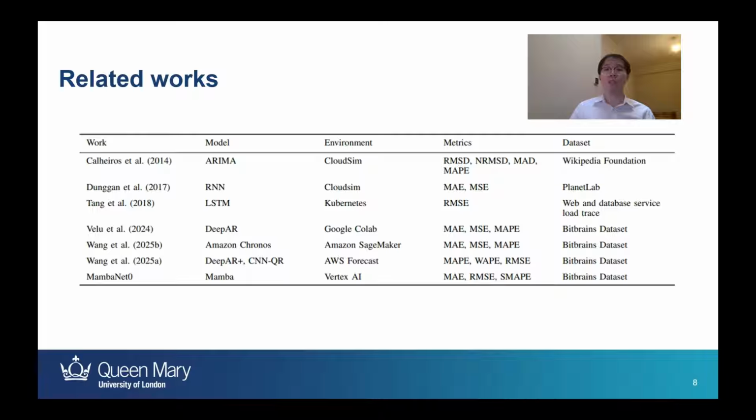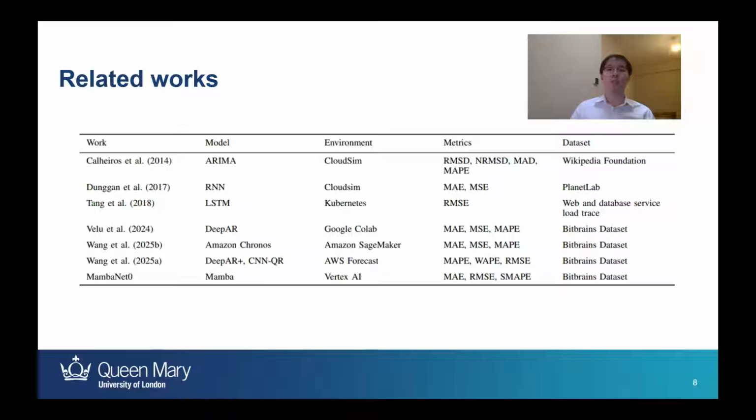The first three studies on the table utilize traditional time series forecasting like ARIMA, LSTM, and RNN models to provide highly accurate results. However, these studies assume the stationarity of the time series data, which could limit their models' performance in real-world scenarios. Studies from Velu et al. and Wang et al. address these issues by utilizing pre-trained deep learning models like Chronos and DeepAR, with the ability to better recognize trends and seasonality within the data.